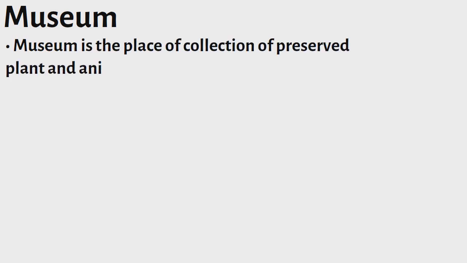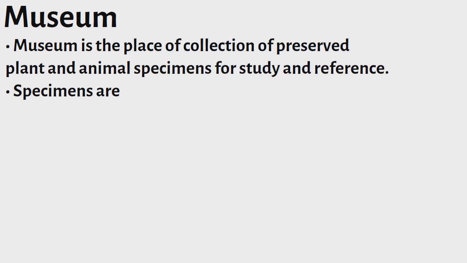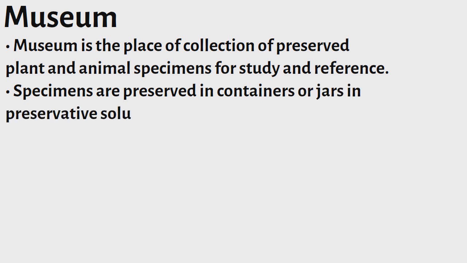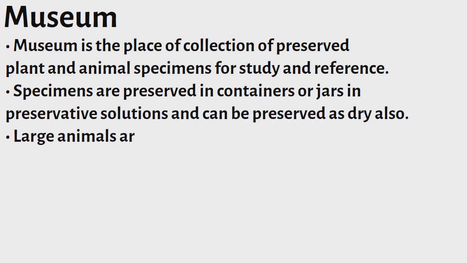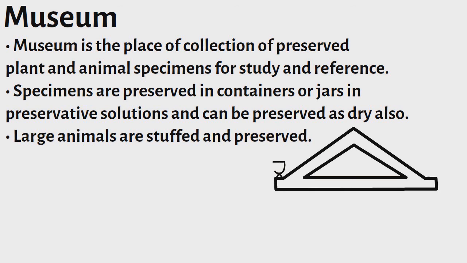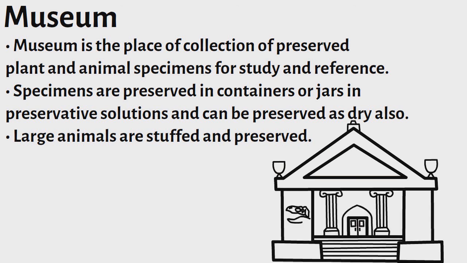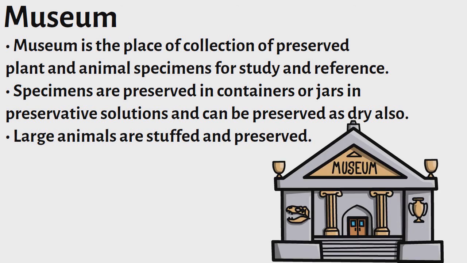Museum. A museum is a place of collection of preserved plant and animal specimens for study and reference. Specimens are preserved in containers or jars in preservative solutions and can be preserved dry also. Large animals are stuffed and preserved.